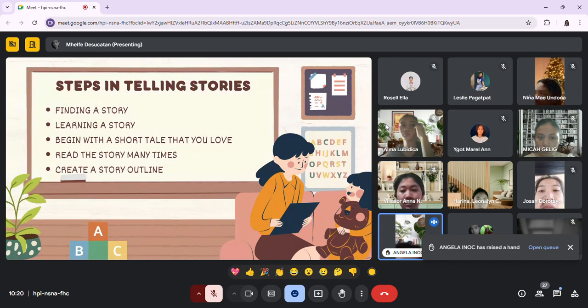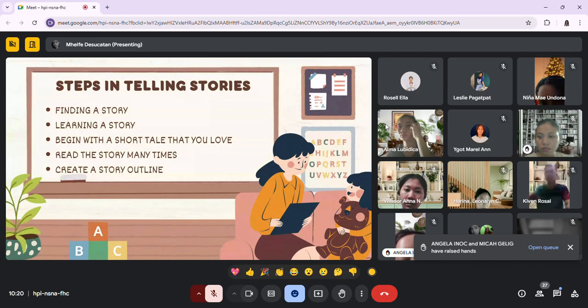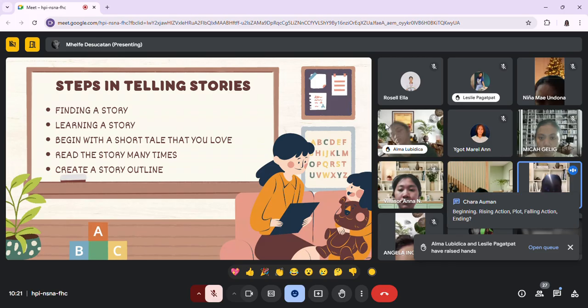Main part of the story. I think it is a plot, or beginning, middle, and end. Yes, that's right. Another, Kevin Rosal: setting. That's right.